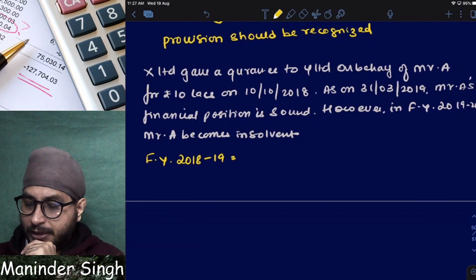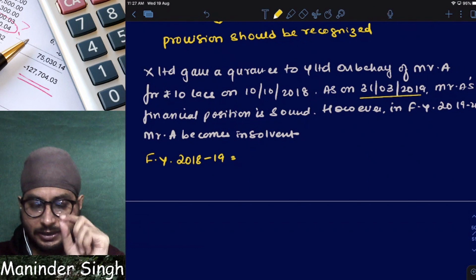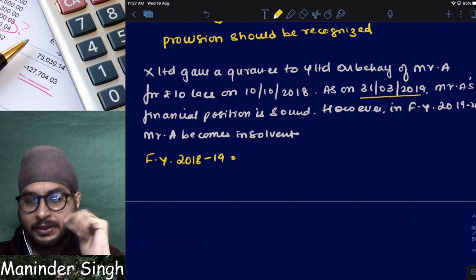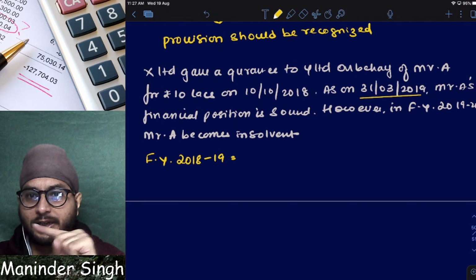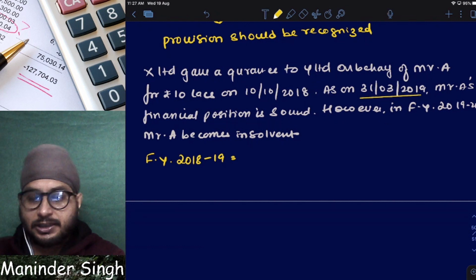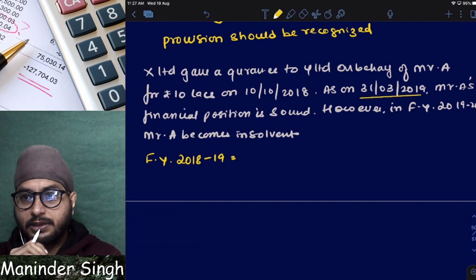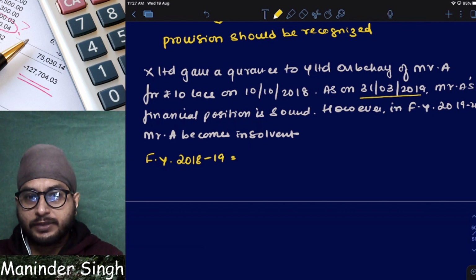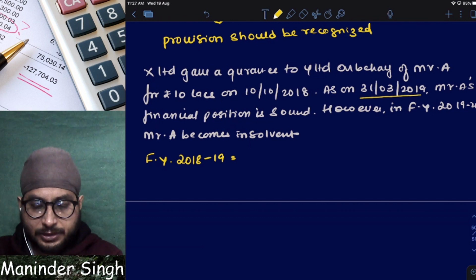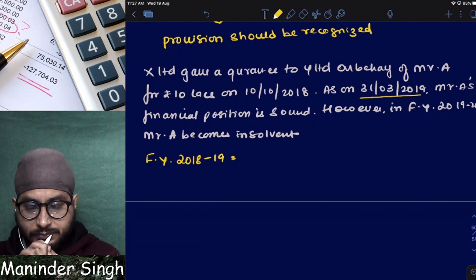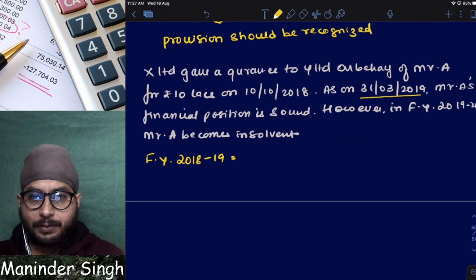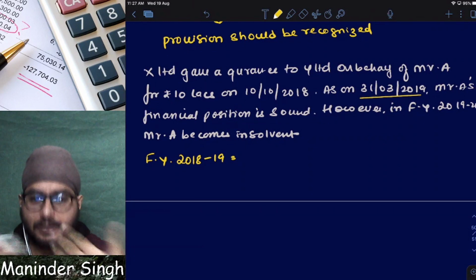Tell me, as of 31st March, what is the meaning of guarantee? What do we mean by guarantee? Will X Limited pay the money, or will X Limited pay only if Mr. A is unable to pay? Who has to pay the money? Mr. A has to pay. If Mr. A is not paying, then only X Limited has to pay. Correct or not? Guarantee doesn't mean that I have to pay money on your behalf. If you don't pay, I will pay.